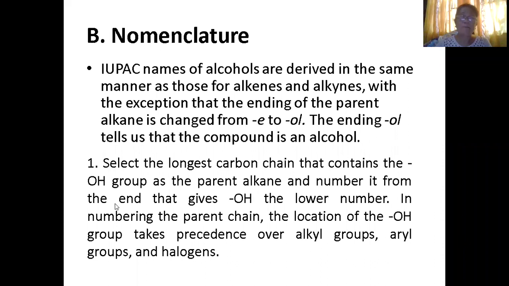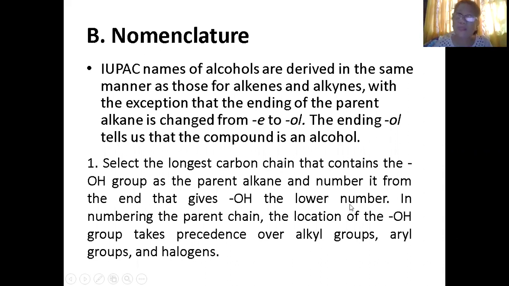Same process: select the longest carbon chain that contains the OH. Same process as before in the alkane group, where you look for the longest continuous chain. Then look into the parent and number it from the end that gives OH the lower number.